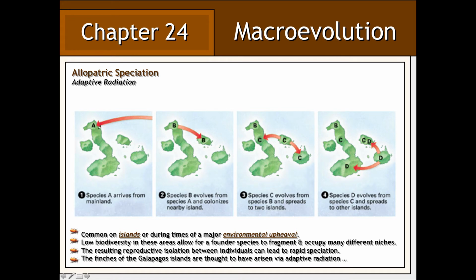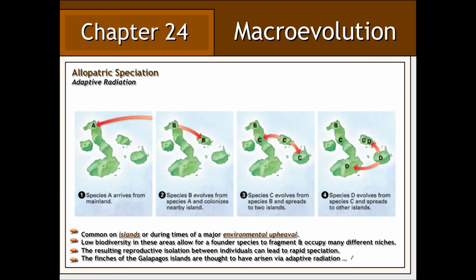As members of the founding population begin to move into different ecological niches, they become separated from one another, and therefore they do not mate with one another as often. This, of course, prevents the gene flow that would otherwise keep these groups genetically similar. As a result, these groups become more and more genetically distinct from one another over time to the point of speciation.